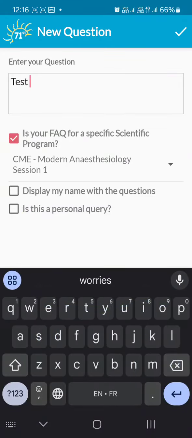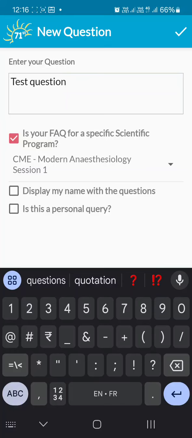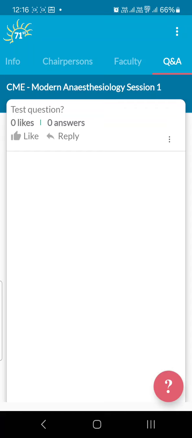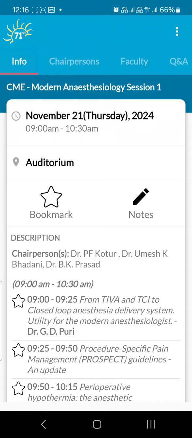And if the audience is asking questions, we will take these up during the sessions, and the important questions we may also display on the TV screen. So click on the tick mark on top right and your question will be posted. The audience can also like the questions, so the questions with the most likes will start coming at the top, and the chairpersons or the moderators would know which questions to take up first. So we encourage the audience to ask as many questions in as many sessions as possible.